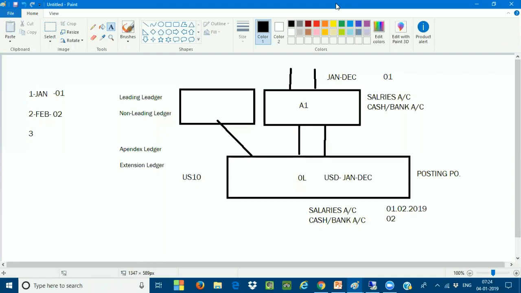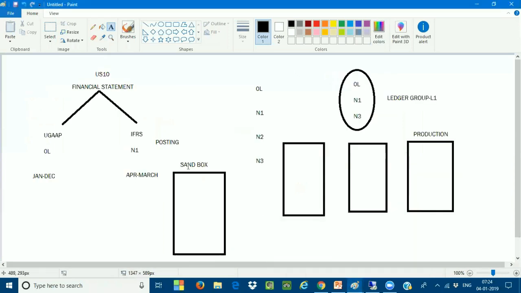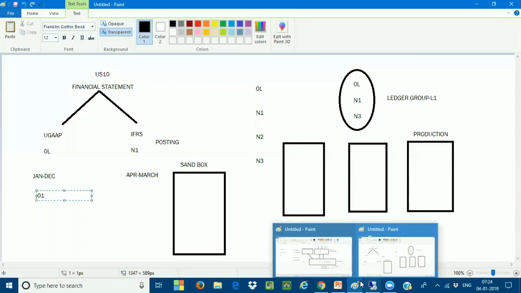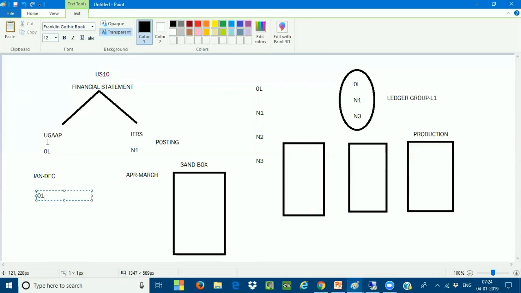It depends. That's what I told. You can see in this example, one leading ledger I'm using for January to December, and the non-leading ledger I'm using from April to March. If it is the month of January, in the local GAAP, it will be the first period for me. January is the first period in US GAAP. But when I go to IFRS, this will become my 10th period, according to April to March.